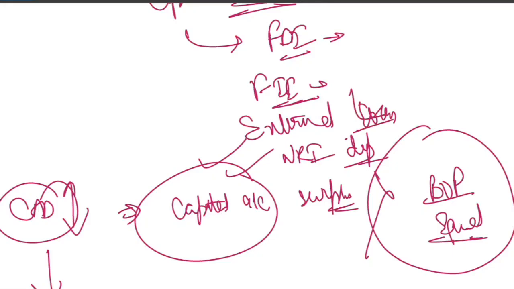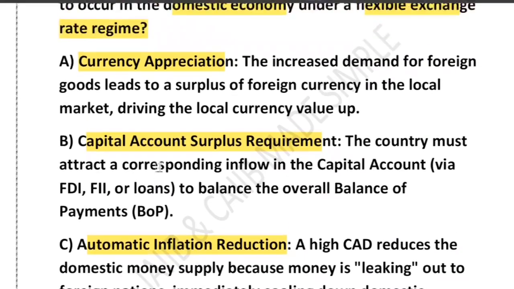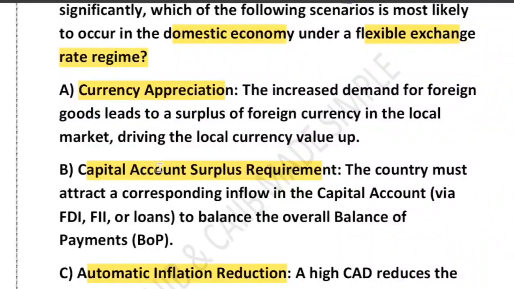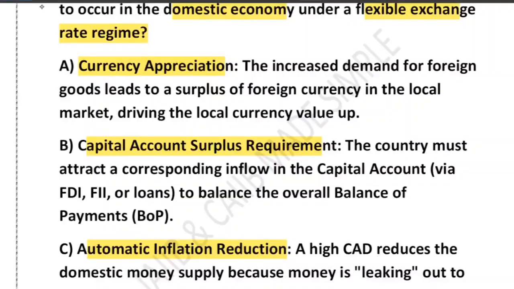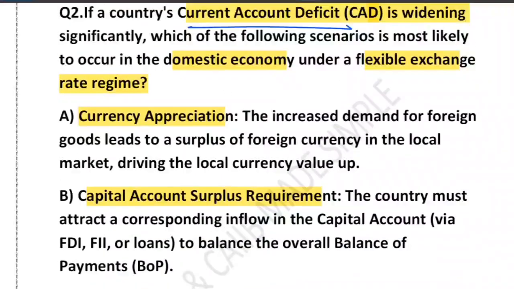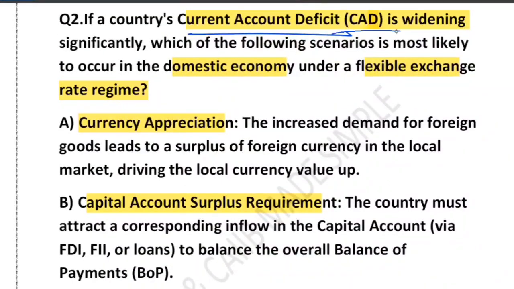Now let's look at the options that they have provided. The question was all about what should occur in the domestic economy. Option A says currency appreciation. What do you think about it? Will the currency appreciate in a domestic economy under a flexible rate when the CAD is widening?